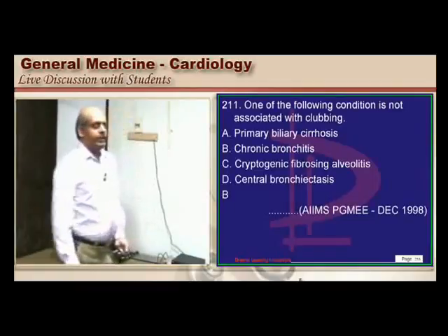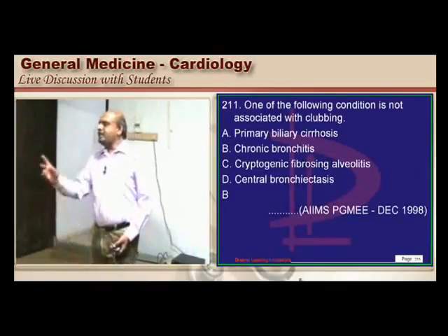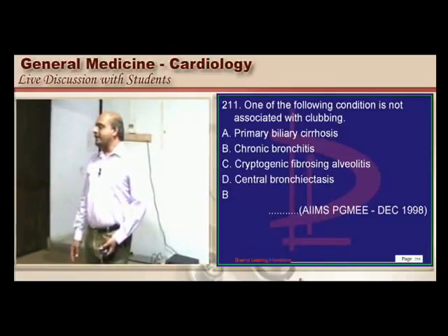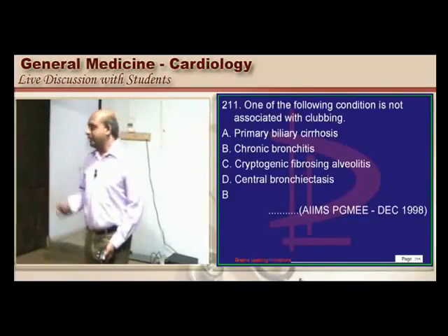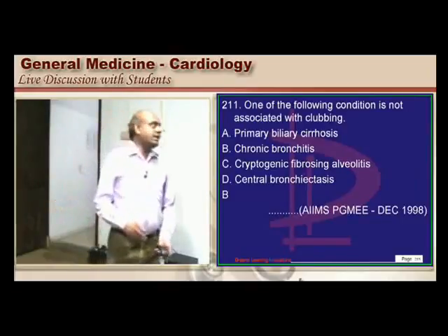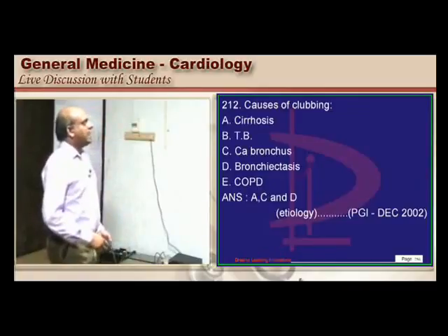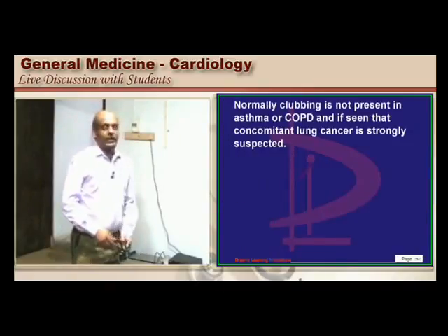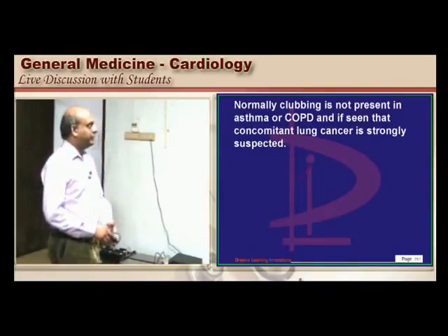Now in COPD patient, do you see clubbing? We don't see. Any COPD patient develops clubbing, what do you suspect? Probably there is an element of bronchiectasis in that, or probably malignancy. You should always suspect in a COPD patient if he develops clubbing. Then cirrhosis, carcinoma bronchus, bronchiectasis, any of them can lead to the development of the clubbing. And whenever COPD patient has clubbing, think of a concomitant lung cancer.